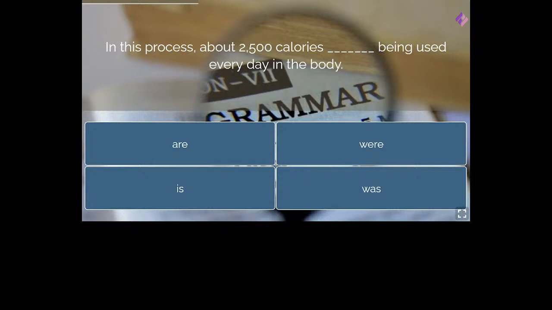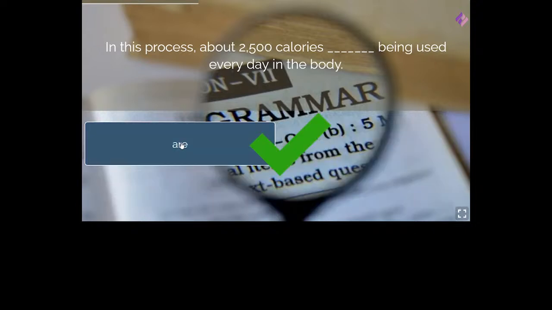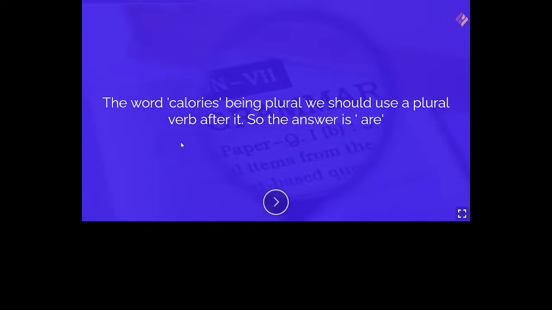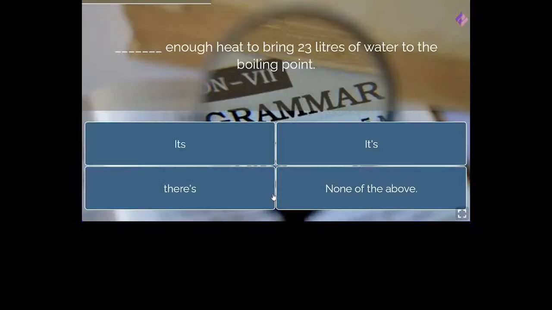So Mridula, Ria and Akanksha, all three of you are correct. Thank you so much for your response. It should be are. Now let's move on to the next one. This will be are. The word calories being plural, we should use a plural verb after it. So the answer is are. Right? Now let's move on to the next one.